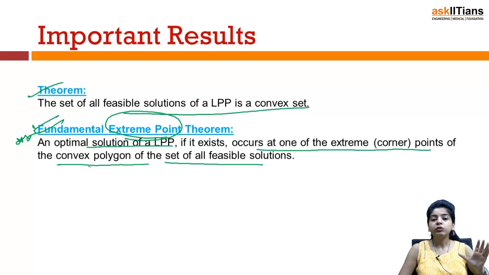The optimal solution will always exist at one of the corner points of that region, right? Sometimes it may happen that you get the optimal solution at 2 corner points of the convex polygon of the set of all feasible solutions, and in that case every point on the line segment joining those 2 points will also be a solution. Things will be clearer once we discuss the examples.